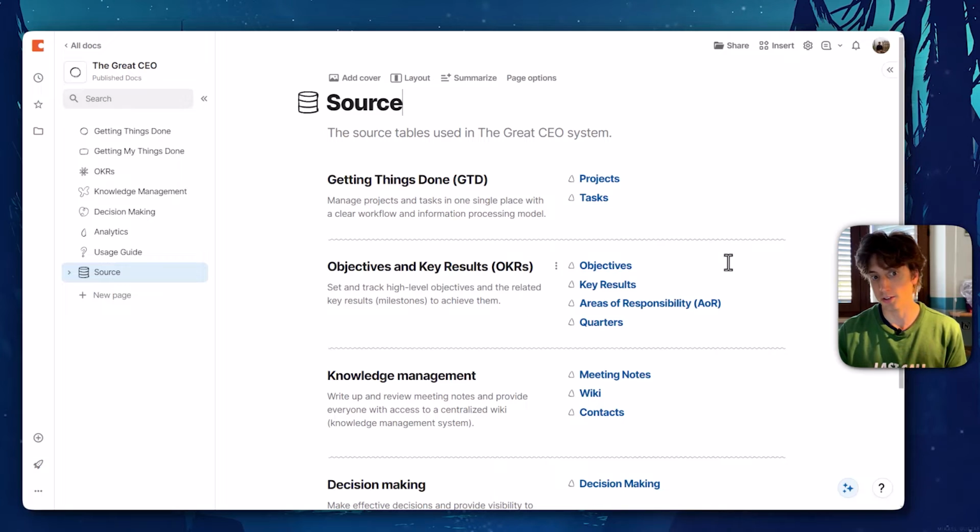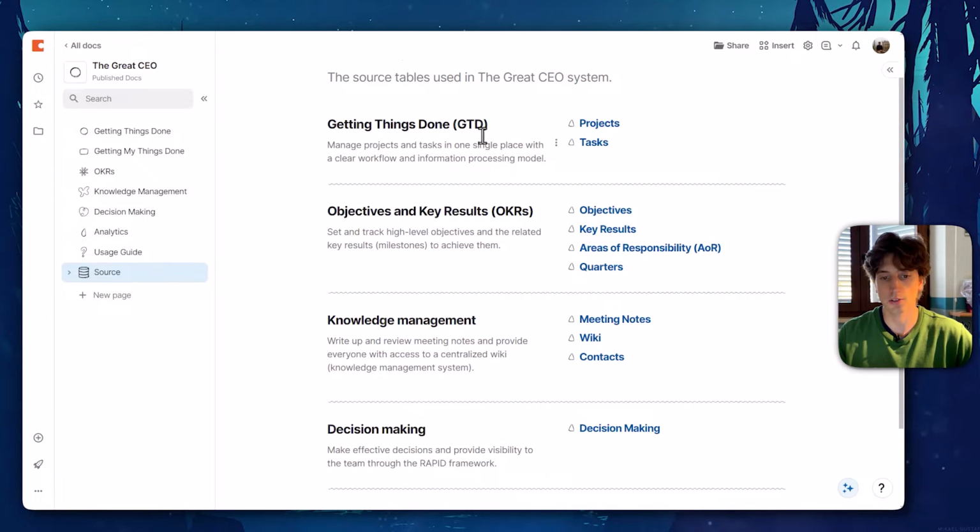Otherwise, you know that this is here, and there might be one or a few responsible people managing the structural tables. And here there are all the systems that are within the doc. For example, getting things done is the first one, and it is composed primarily from the projects and tasks tables. So getting things done is a popular system for project management, popularized by David Allen. And so the tasks and projects structure of these tables follow the principles from GTD.